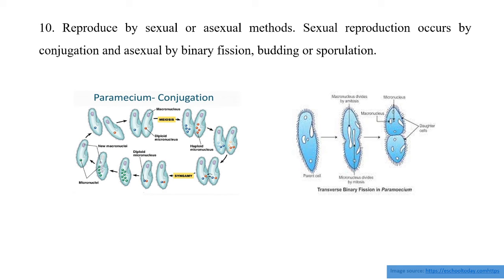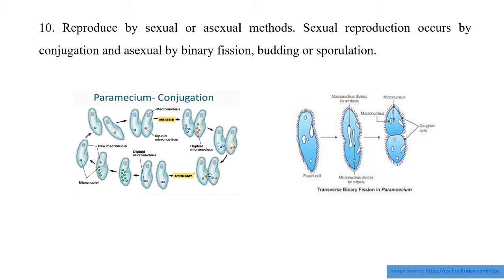Now let us focus on reproduction. Reproduction means that one organism produces a new organism similar to itself. Reproduction occurs in two different ways, that is sexual as well as asexual. In the asexual mode, a single organism is able to produce a new organism, while in sexual reproduction two different organisms are required for producing a new organism.